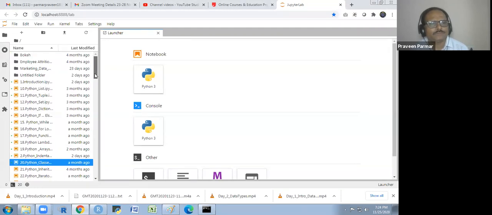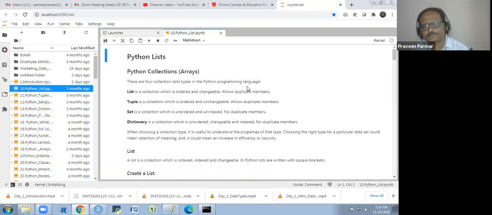Yesterday, we were studying about the list. So today we study in depth about all the data types. Python list. There are 4 collection data types in Python programming language. First is list. List is a collection which is ordered and changeable and allows duplicate members. So I will explain one by one everything.